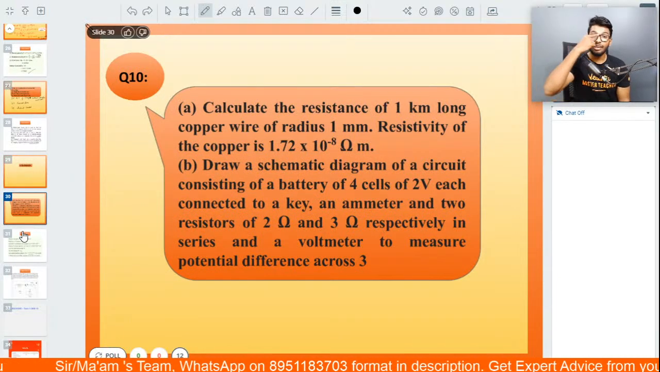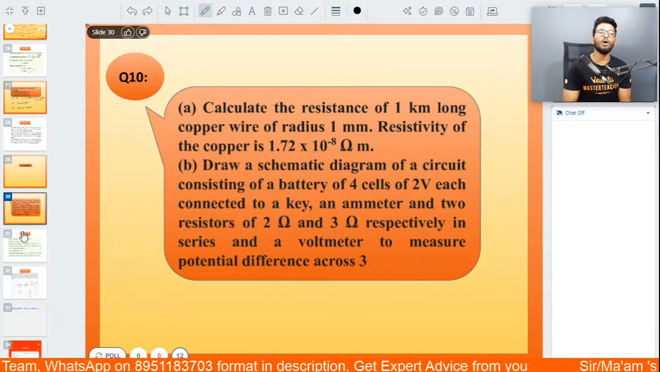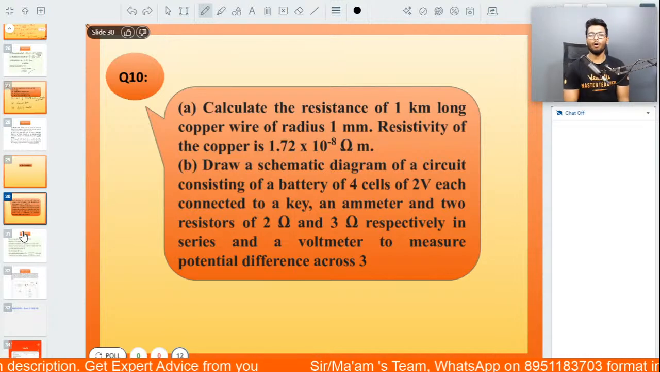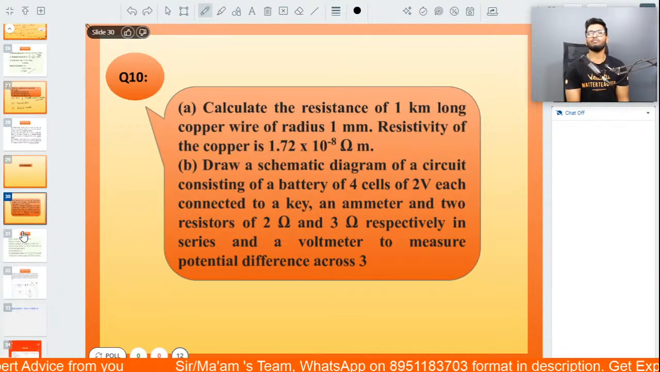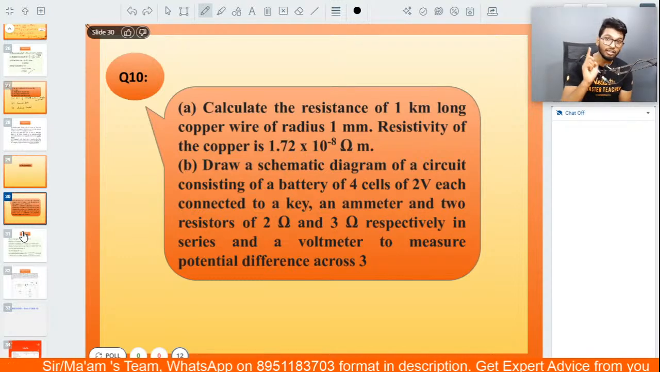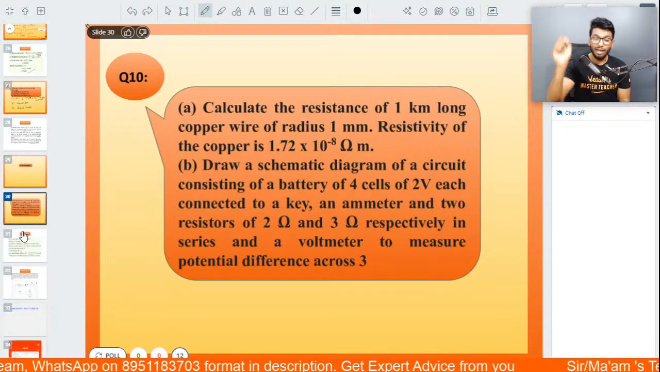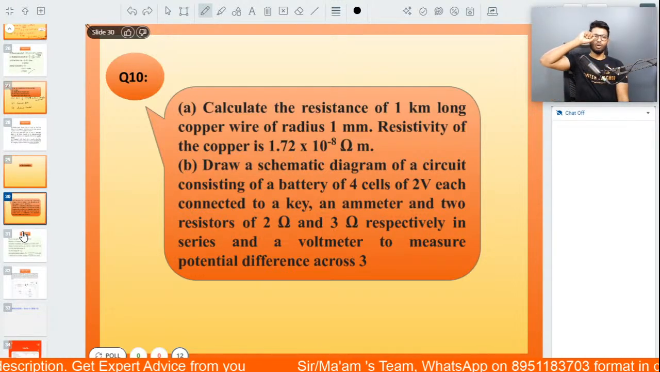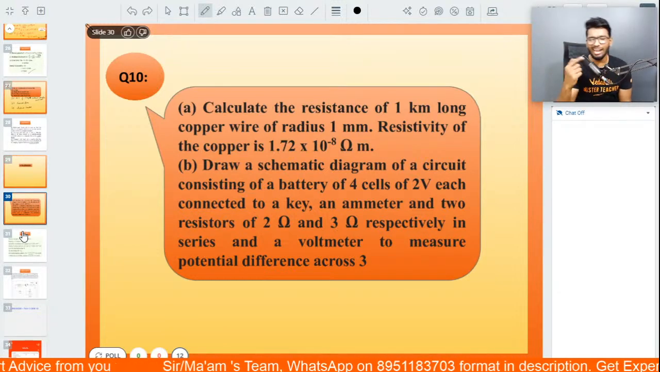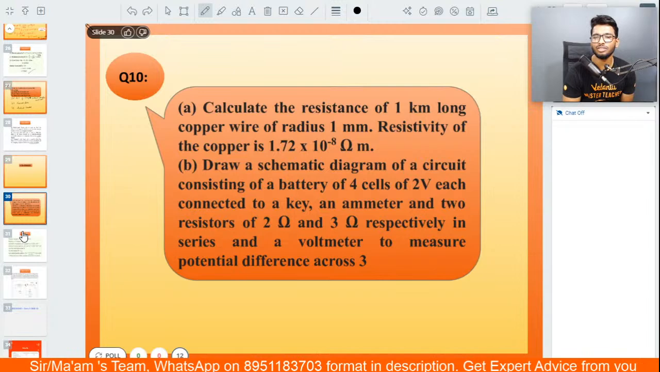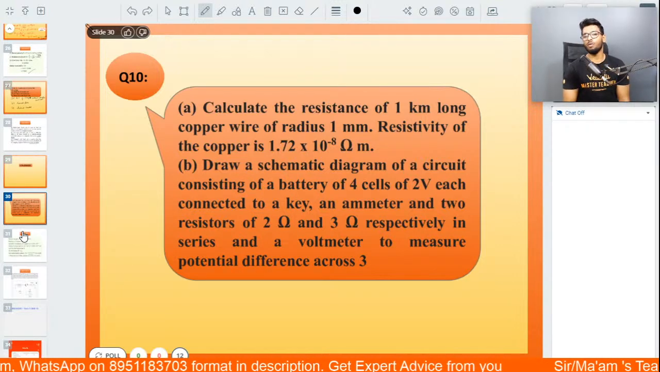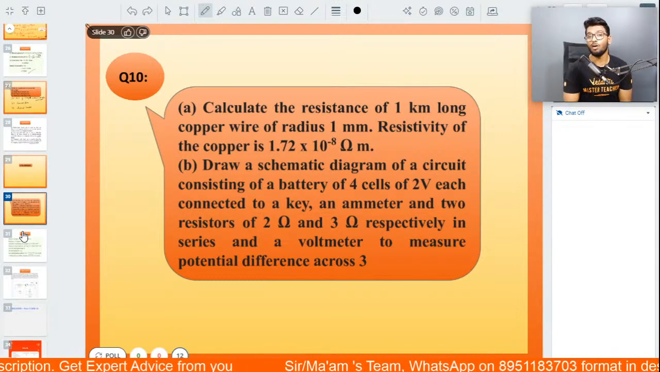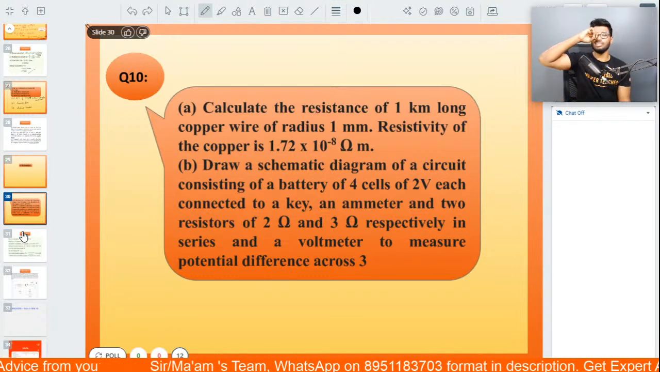The question is, calculate the resistance of 1 kilometer long copper wire of radius 1 millimeter having a resistivity of 1.72 into 10 to the power of minus 8 ohm meter. And the second part of the question is, draw a schematic diagram of a circuit consisting of a battery of 4 cells of 2 volts each, connected to a key, an ammeter, and 2 resistors, 2 ohms and 3 ohms respectively, in series, and a voltmeter which is connected across the 3 ohm resistor in order to find the potential difference. Let's go, people. Let's start with the first part of the question.